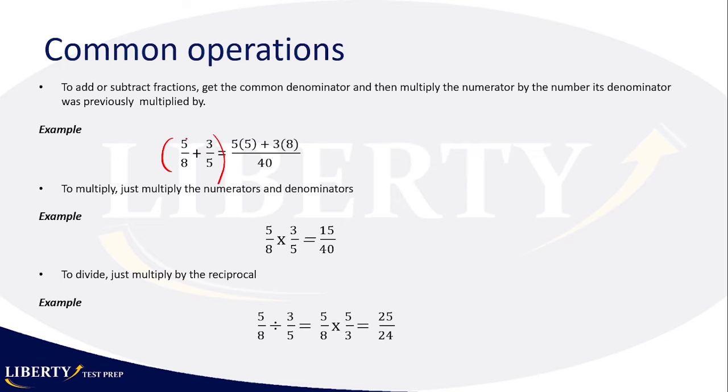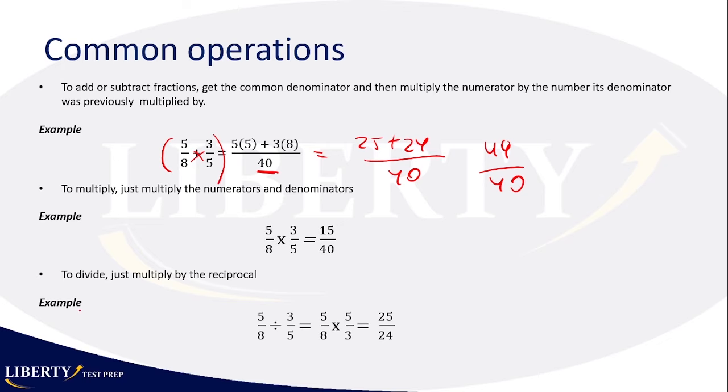So for example, if you take 5/8 plus 3/5, what you get is actually base 40, because that's a common denominator. And then you cross multiply: 5 times 5 and 3 times 8, and you get 25 plus 24 over 40, which is equal to 49 over 40. And if you can, you simplify. You want to simplify your fractions.